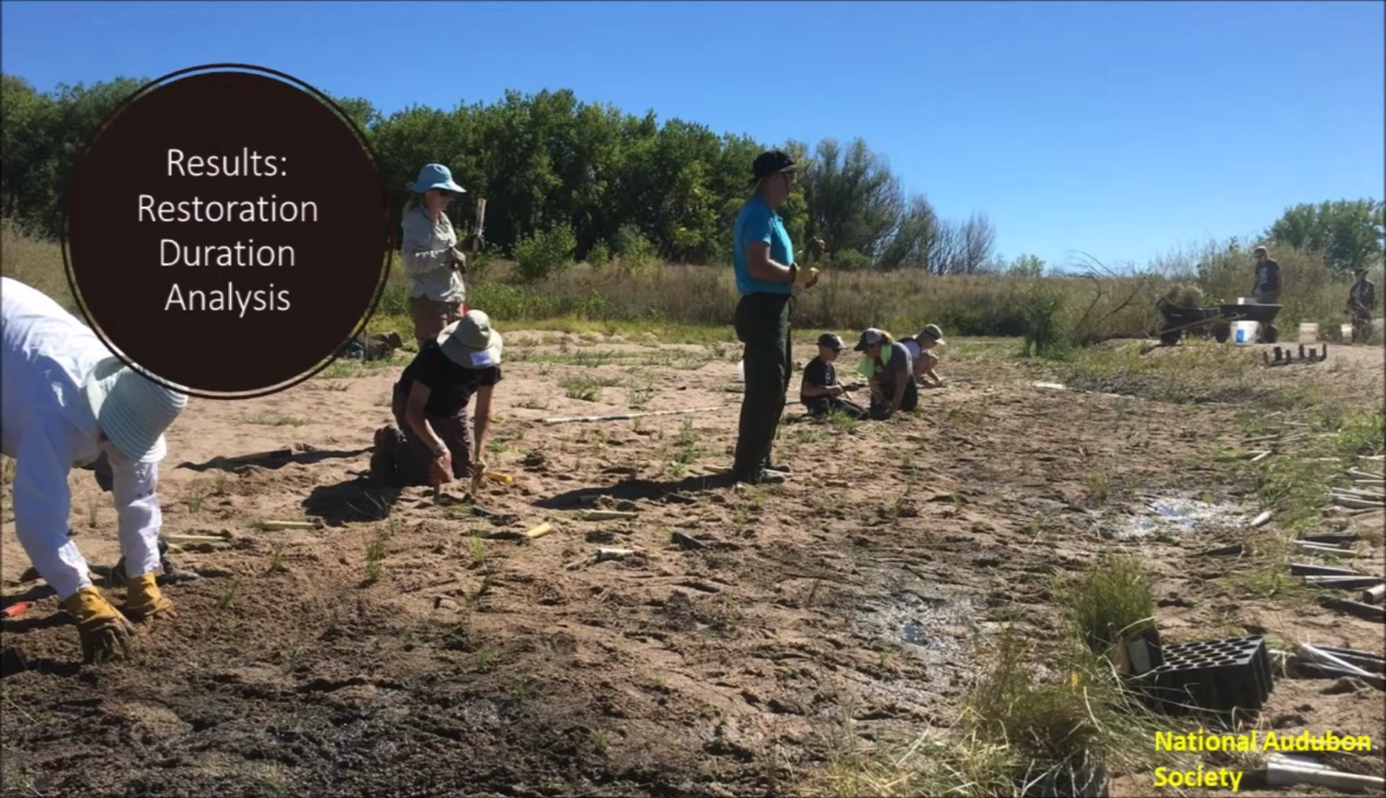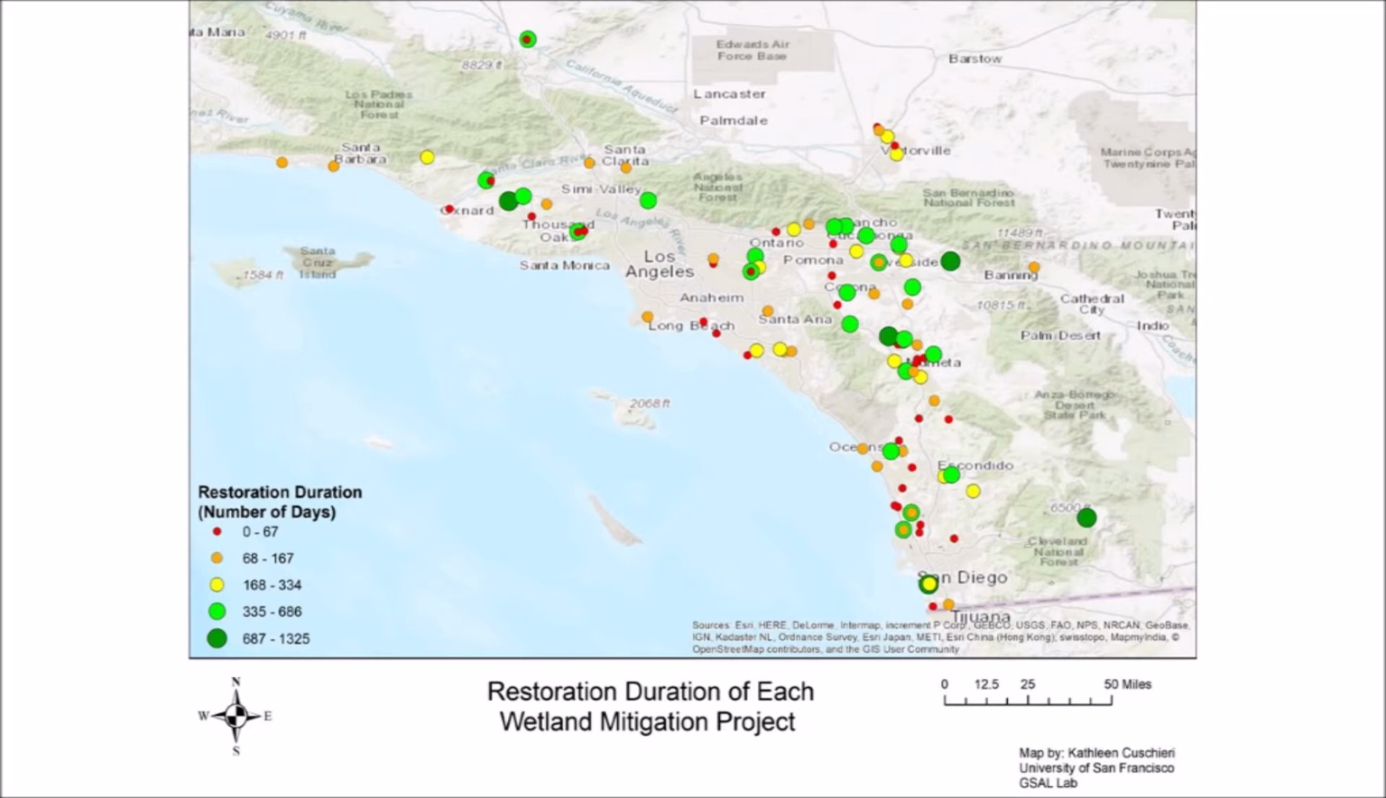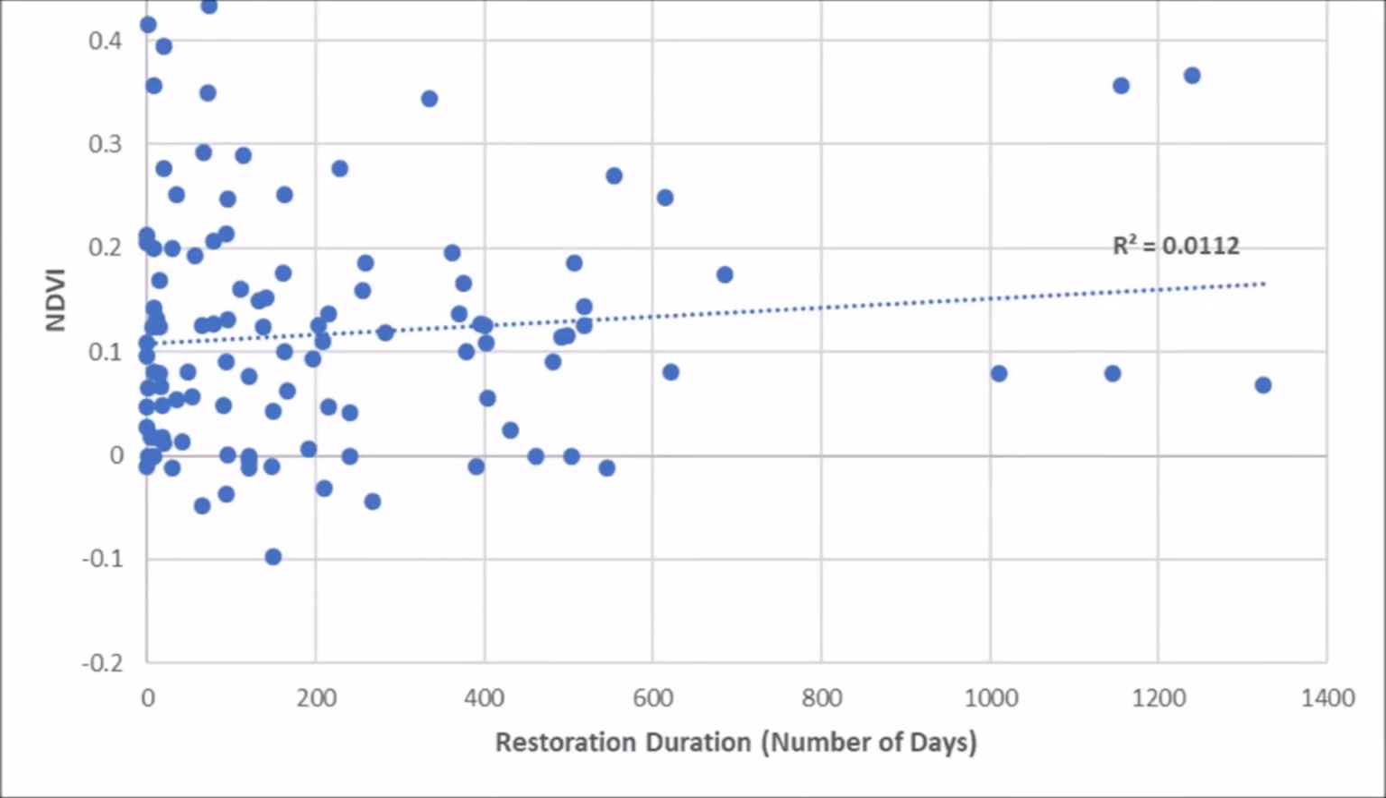The results from the restoration duration analysis found that the average mitigation project lasted for 220 days. This data was spatially displayed to compare the amount of time each restoration project lasted for. There were several projects near Santa Ana that lasted for a longer amount of time, as displayed by the dark green circles. Projects that lasted for short amounts of time were distributed throughout the study area and represented by the red circles. This data was then charted against the NDVI results, and the subsequent trend line illustrates that there is a small positive correlation between the amount of time taken to restore a habitat and the change in NDVI.